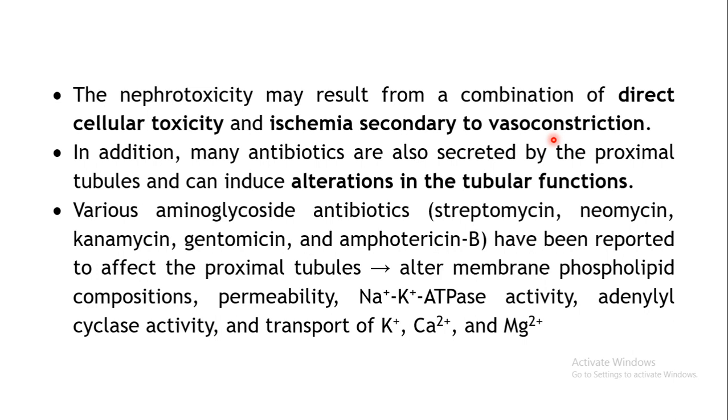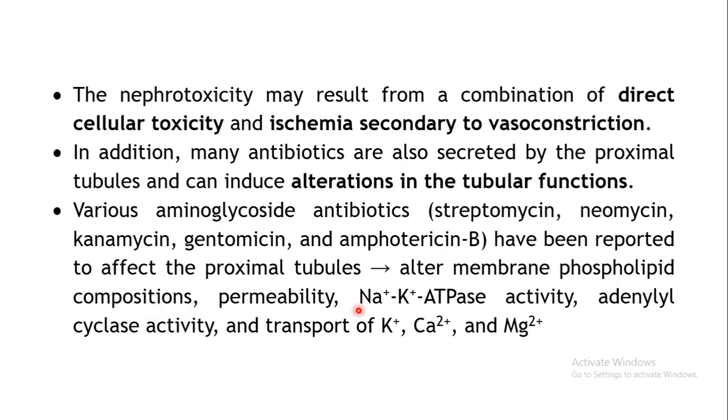In addition to that, certain antibiotics which are secreted by the proximal tubules can even alter the tubular functions. Various aminoglycoside antibiotics such as streptomycin, neomycin, kanamycin, gentamicin, and amphotericin B are all known to affect the proximal tubules by altering the membrane phospholipid composition.